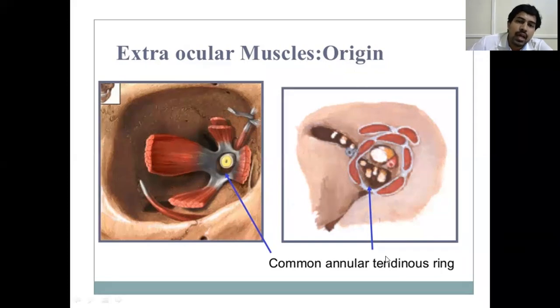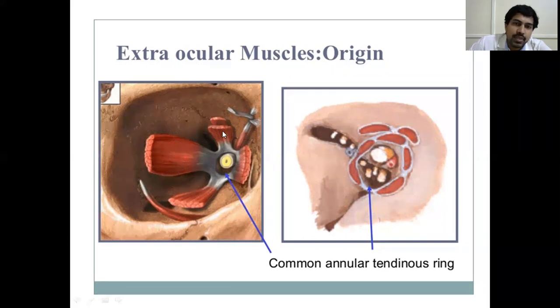So there is a common annular tendinous ring. So this white color, you can see, this cut part is the stump of the optic nerve. So at the center, this is the optic nerve. Surrounding the optic nerve, there is a tendinous sheath, a sheath which is made up of a tendon. So from this tendon, all the muscles arise.